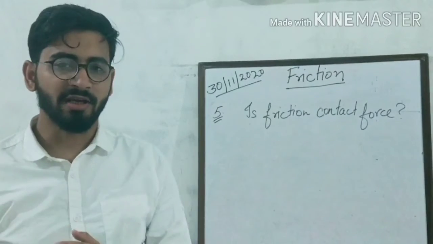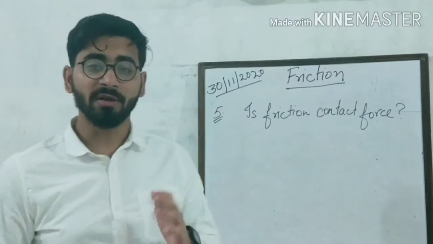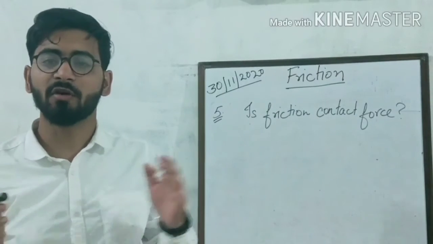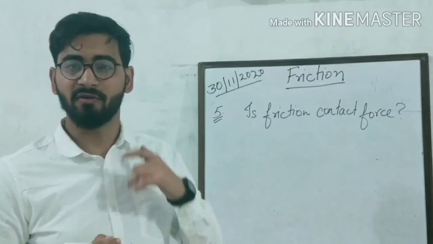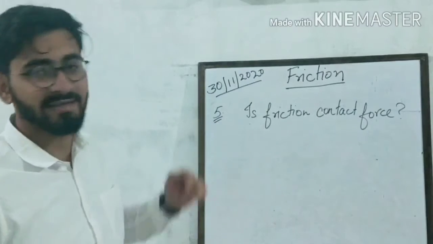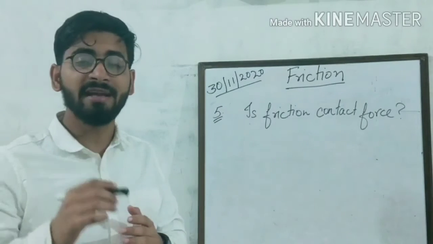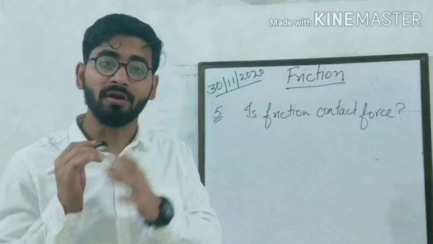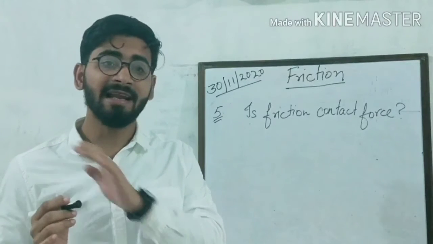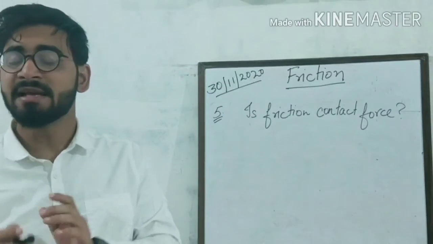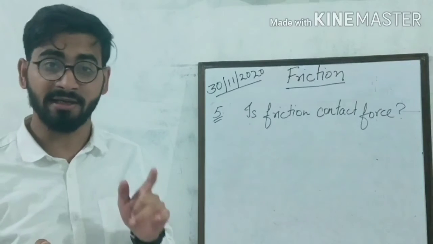Now the next question is, is friction a contact force? Tell me whether the friction is a contact force or not. Yes, I have already told you friction is a contact force because it occurs only when two surfaces are in contact with each other. Until and unless two surfaces are in contact with each other, friction will not occur at all.